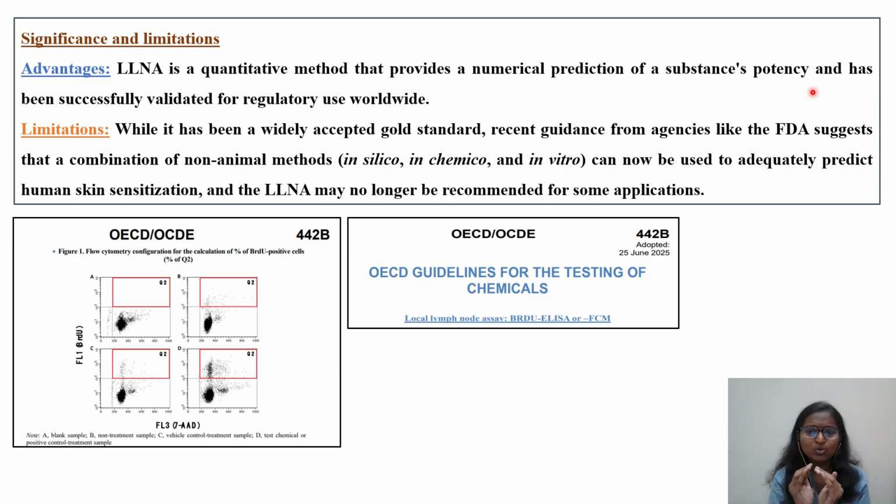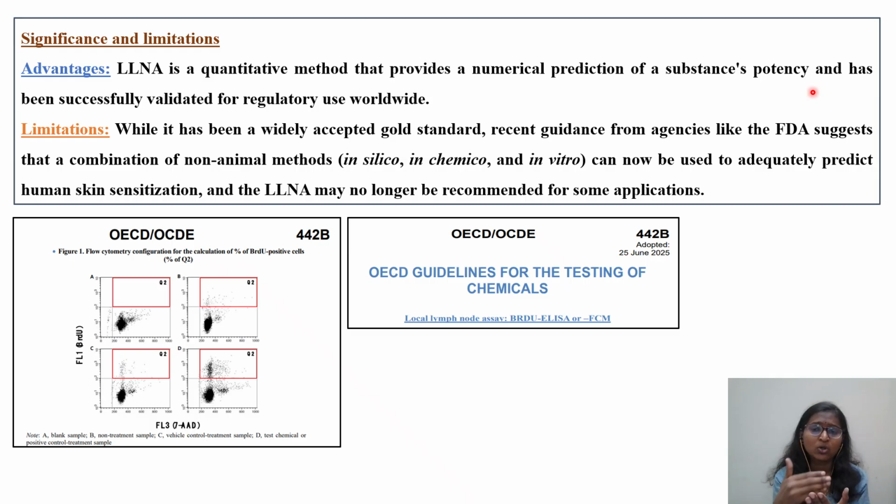If we are able to quantify it and have a value, we can have an EC50 value or RD50, or we will know the NOEL, the dose at which it is not causing sensitization. If we are able to establish a dose response curve for the sensitization endpoint, similar to systemic toxicity, we can use this endpoint for skin sensitization.